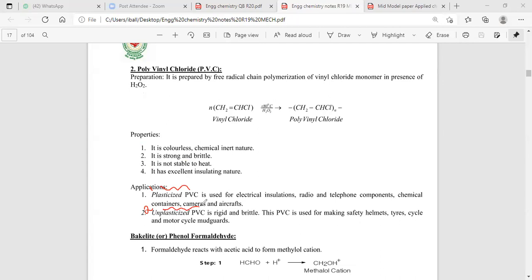PVC materials are used in the making of tires, helmets, safety belts, and also as electrical insulation material. PVC has excellent electrical insulation character, excellent thermal resistance, excellent water resistance. In all these conditions, PVC is known to be a thermoplastic material.